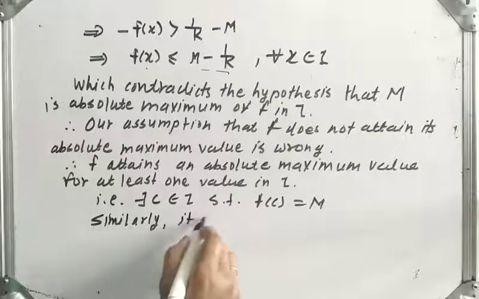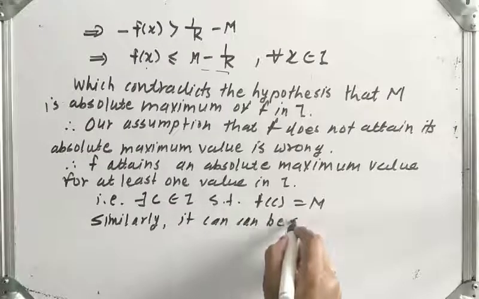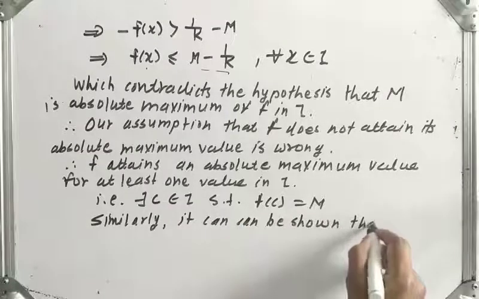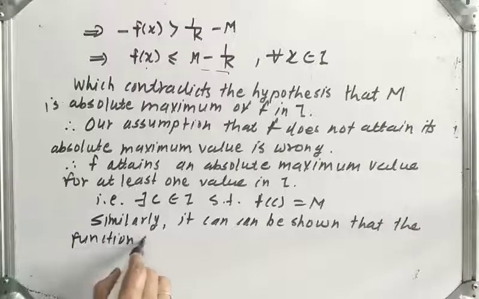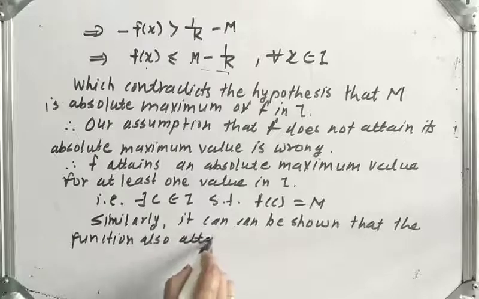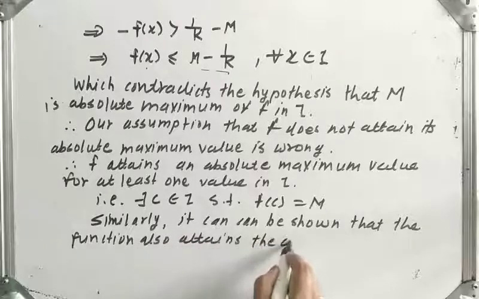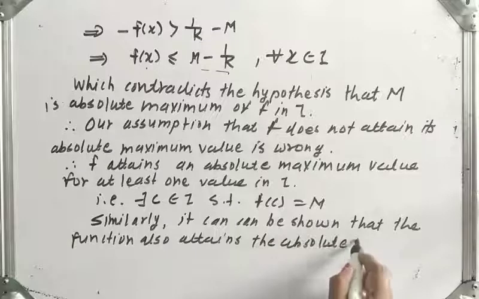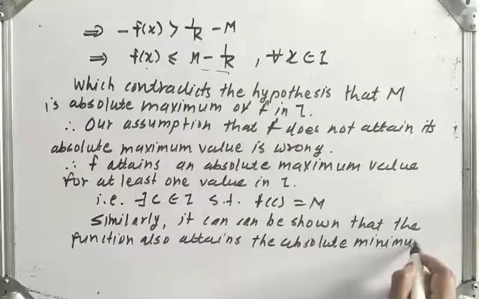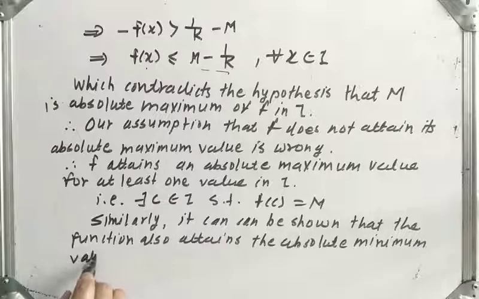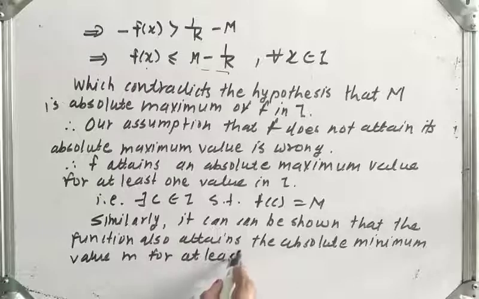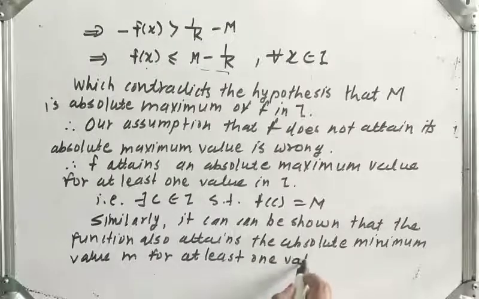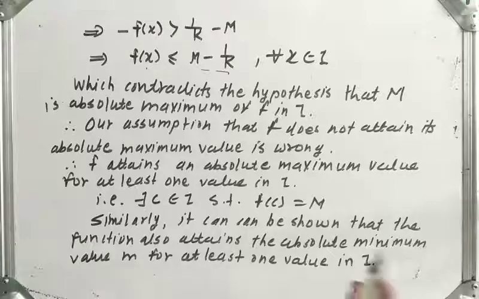Similarly, it can be shown that the function also attains the absolute minimum value m for at least one value in I. Okay, that is the proof of the theorem.